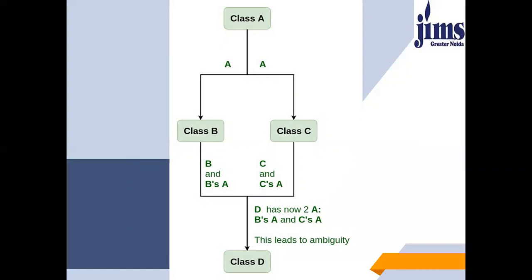Now in this example, you can see that the copy of class A is going to class D through two different routes. One route is via class B and one route is via class C. So this leads to ambiguity. D now has two A's: B is A and C is A. D is getting class A via two routes, via the B route and via the C route. So this leads to ambiguity.